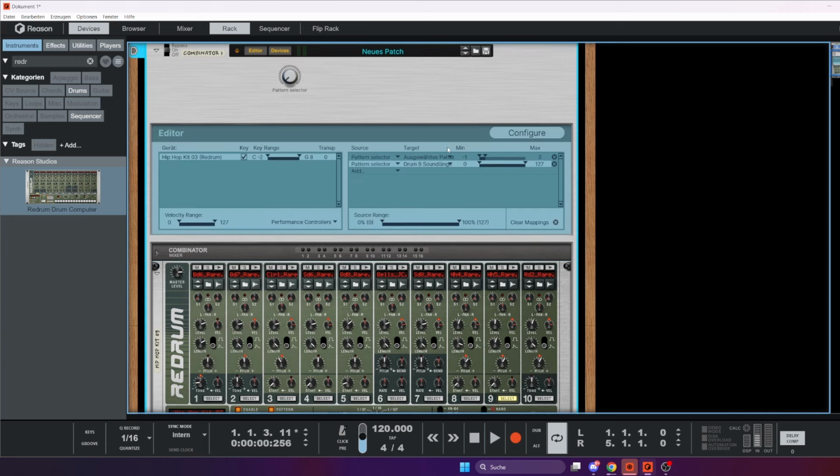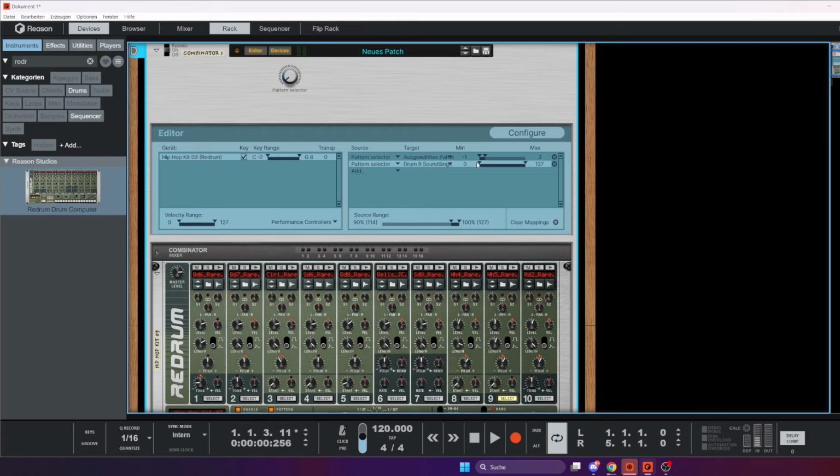Now we go to the editor, and down here the source range is where it starts on our knob. So if we go up to 90% of our pattern dial, it begins at 90% and it goes from 0 to 100% in only 10% of the knob's way.